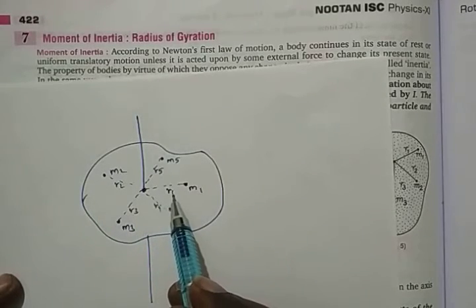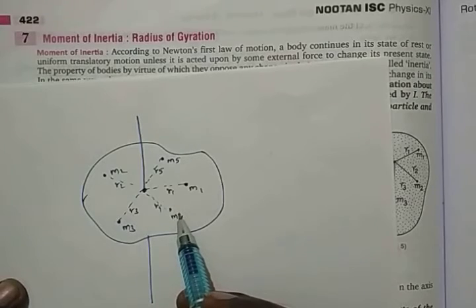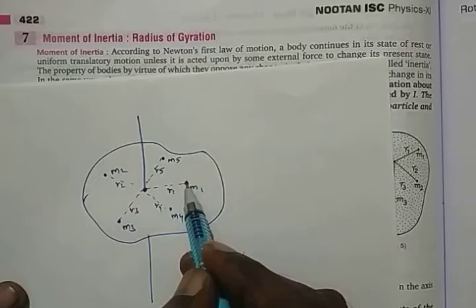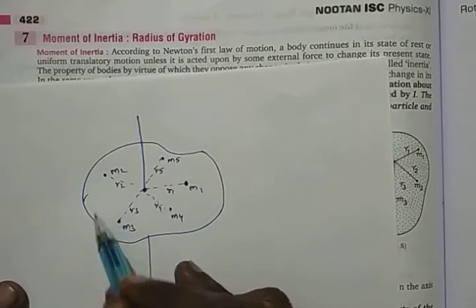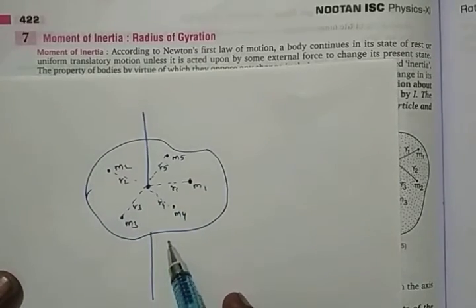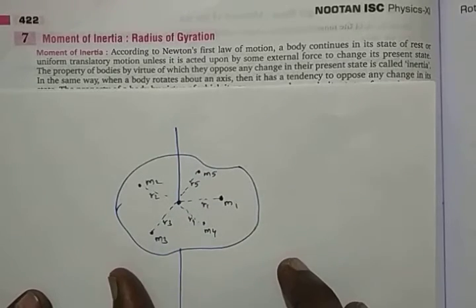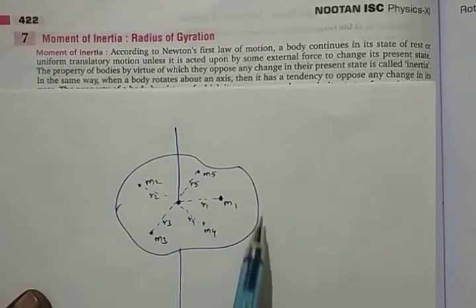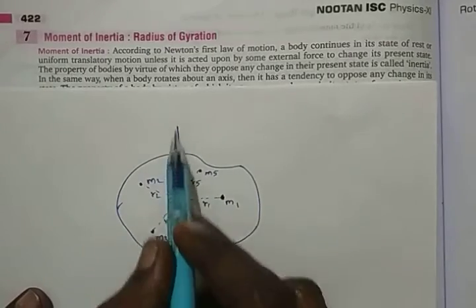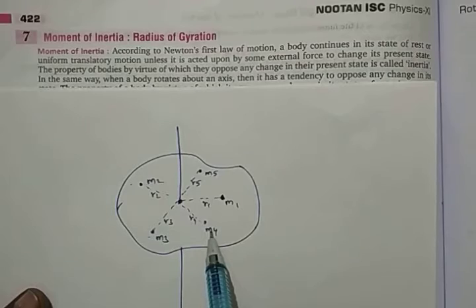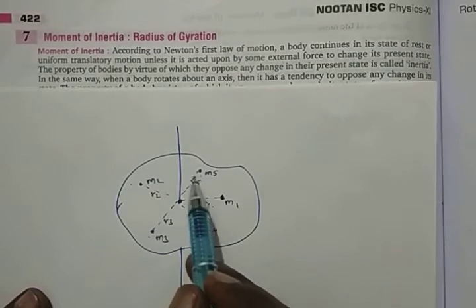Okay. Now what happens here is, we need to find out what will happen if this one starts rotating now. Alright. So what is basically moment of inertia we are going to define. So hope you understood the diagram. The whole lamina is there. There is an axis of rotation. Now we are taking different particles and different parts of the lamina with different distances.